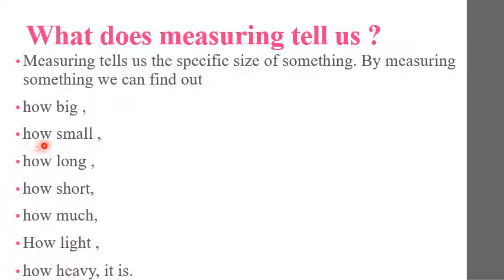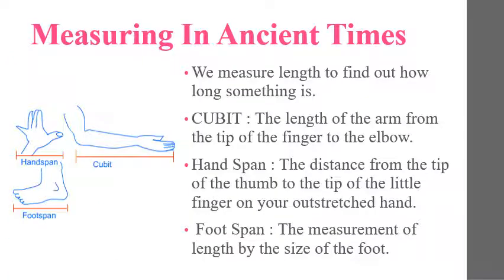Children, measuring tells us the specific size of something, and when we measure something, only then will we come to know the specific or exact size, height, quantity and weight of the thing. That's why measuring is very important, because it tells us the specific size of something. Now let's move on to the topic, measuring in ancient times.